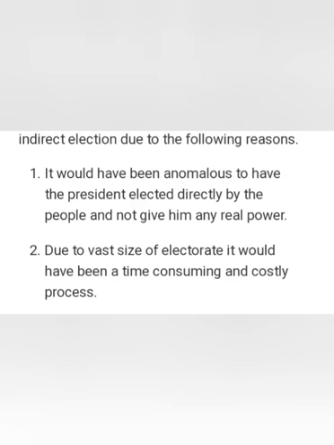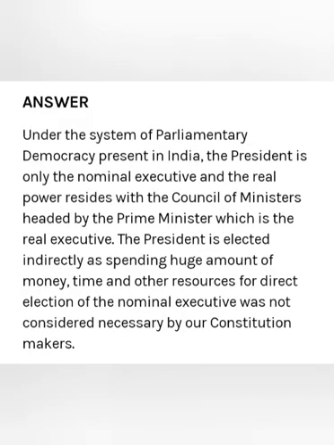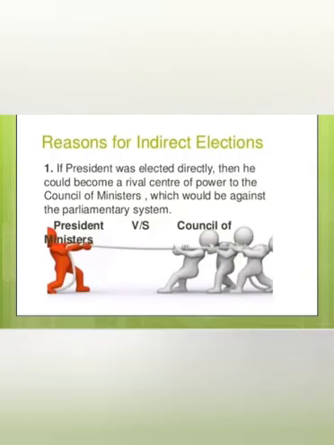Due to the vast size of the electorate, it would have been a time-consuming and costly process. Here is again the answer written to the same question in a more elaborate manner. You can go through that answer again. So thereby we conclude that a direct election would place too much power in the hands of common people.